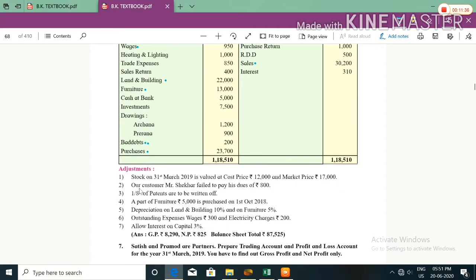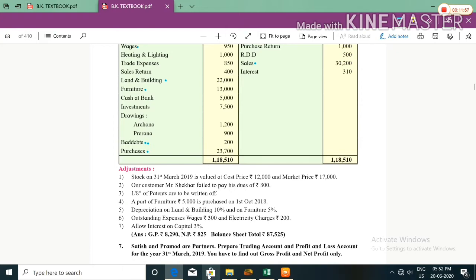First adjustment, stock on 31st March 2019 is valued at cost price 12,000 and market price 17,000. So this is the rule that whenever stock price is given at two values, then you have to consider the amount whichever is less. Here you can see cost price is less than the market price, so we will take cost price.